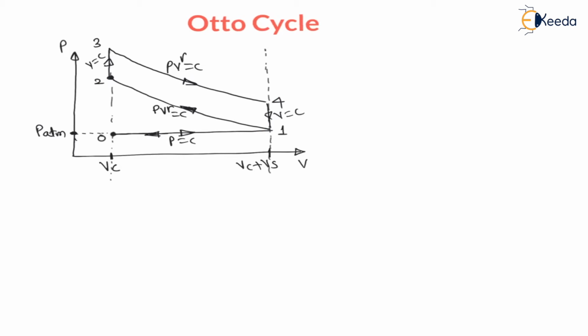So whether I consider 0 to 1 or not, there is no problem for the analysis. So while drawing the Otto cycle from here onward, I will not consider the 0 to 1 suction stroke and the 1 to 0 exhaust stroke. I will consider only the 1, 2, 3, 4 cycle, right? So let us go for the consideration. Here I am again drawing the Otto cycle, and I will draw only the cycle, not the suction and exhaust. So let us draw the PV diagram.